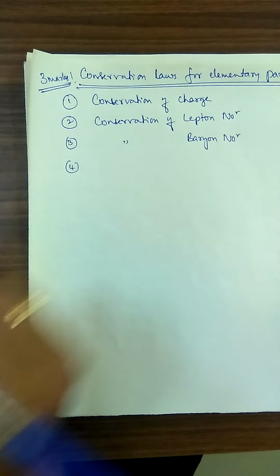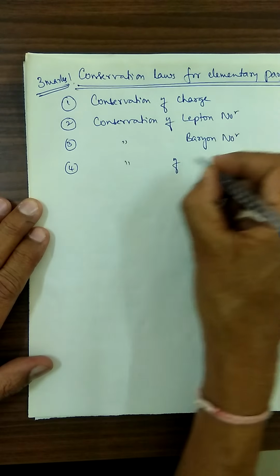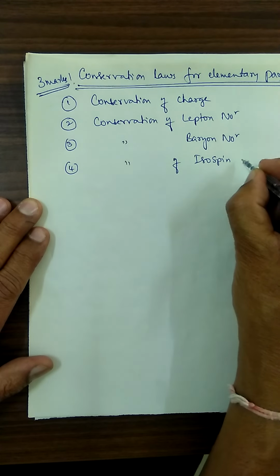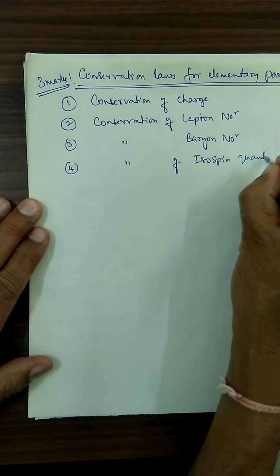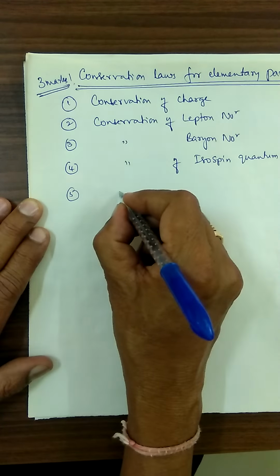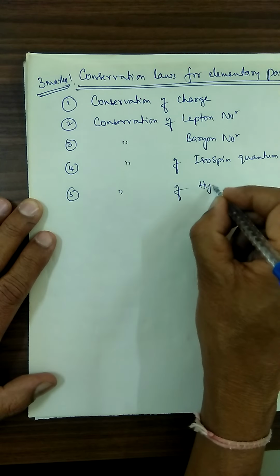Number 4, conservation of isospin quantum number. Number 5, conservation of hypercharge.